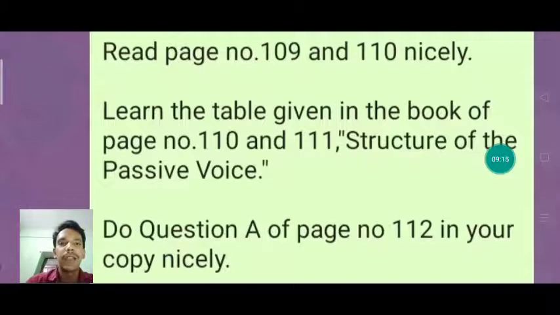And finally I will say, children, that watch the videos completely, and do the homework also regularly, because consistency is the only key to achieve something. If you do something regularly, then only you can become a master in that thing, right? And we are studying language. Language plays a very important role in life, in written also and in oral also.